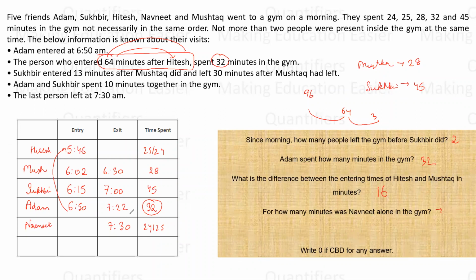Oh, sorry, it is 8 minutes. 7:22 to 7:30. He was alone for 8 minutes, right? We have not talked about the entry point. We are talking about the alone time, which can be at any time. Is this clear, everyone?